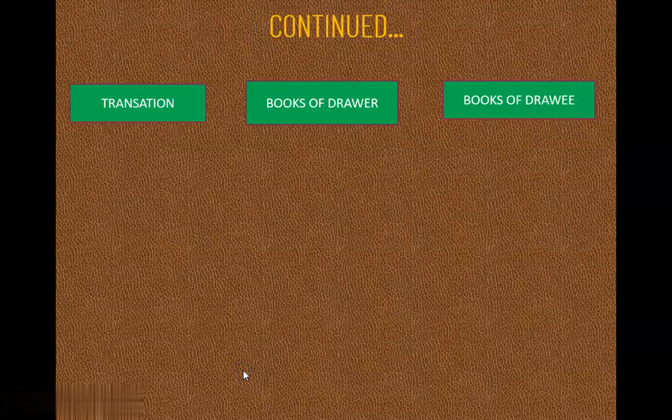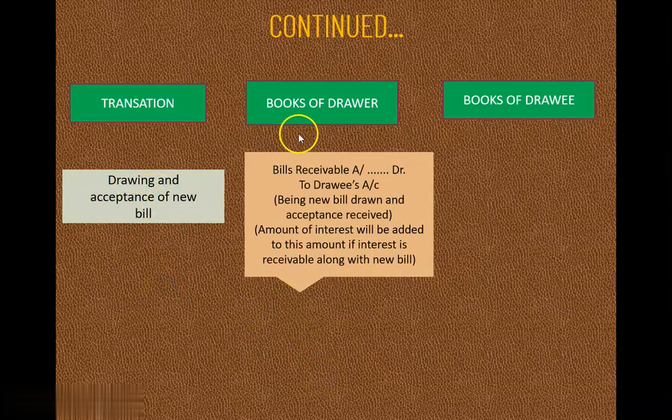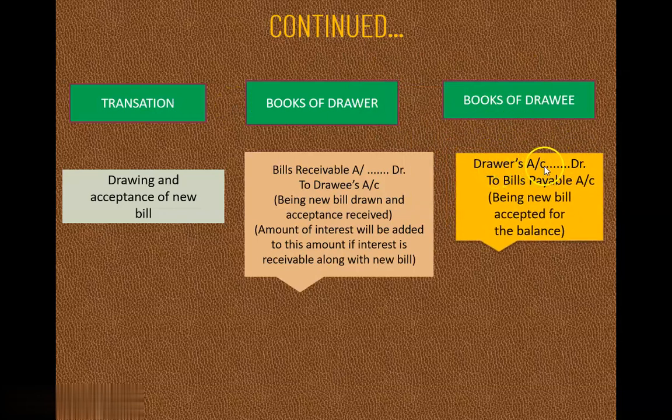Now the last entry, that is drawing a new bill, therefore drawing and acceptance of new bill. So in the books of drawer, bills receivable account debited to drawee's account. Now in this case, being new bill drawn and acceptance received, or if the interest amount is paid along with this new bill, in that case the amount of interest will be added. So we are going to add the amount of interest with the amount of bill. We have to mention that in the narration. Now in drawee's book, always the same entry: drawer's account debited to bills payable account.